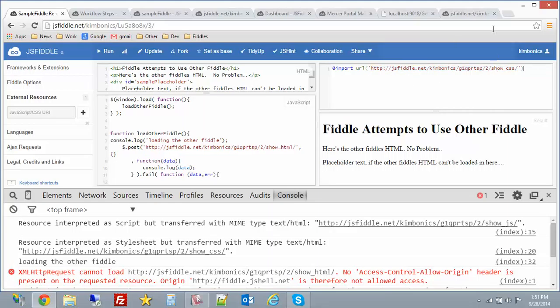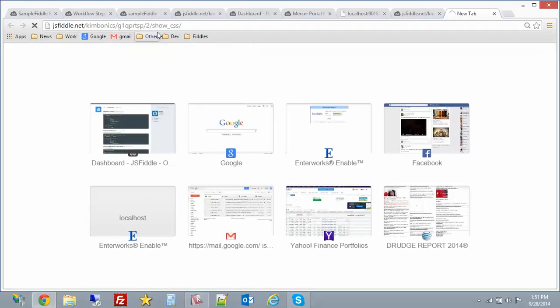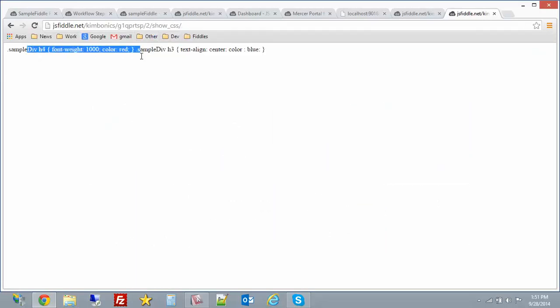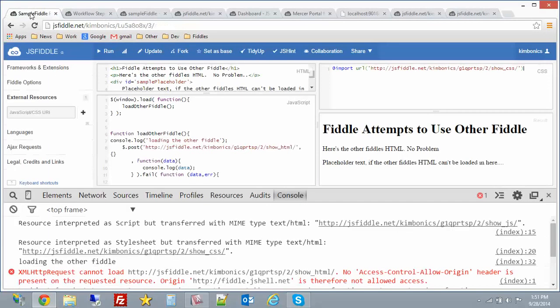there's this show CSS option, and when I do that, you can see that here comes the CSS of the other fiddle. But the problem is when I'm on this one fiddle and I do this, I've got my console opened up, and there's a message here: resource interpreted as style sheet but transferred with MIME type text HTML.